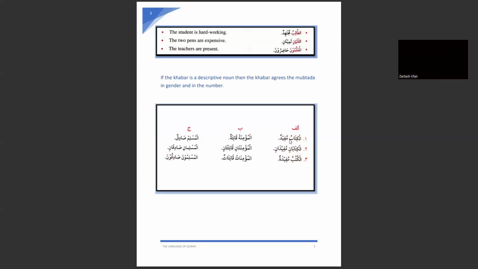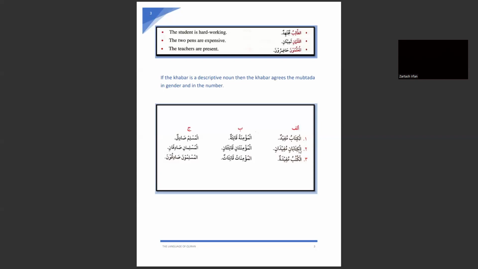So here, al-kitabu mufidun, al-kitabani mufidani. Look here, the endings are matching with each other. The khabar agrees with the mubtada in number and in gender. Look at the status of these two words.